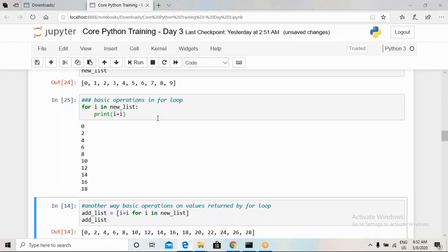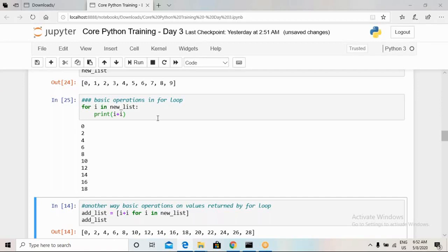So we iterate for i in the list of items.